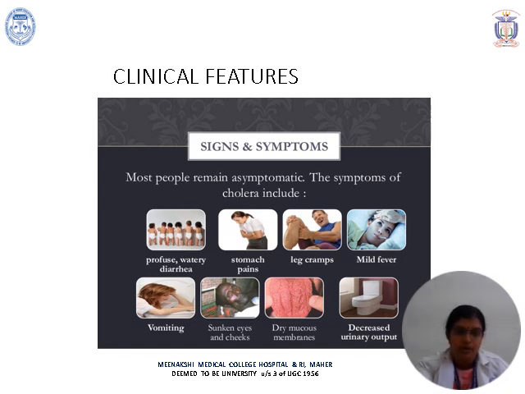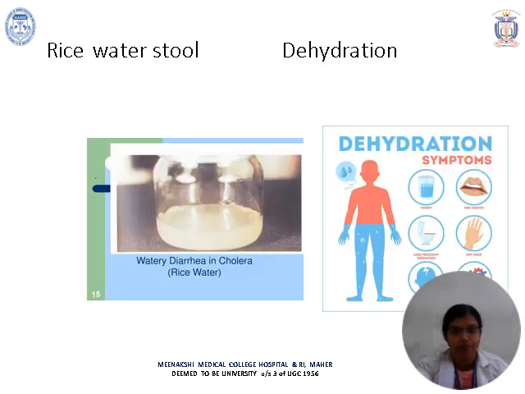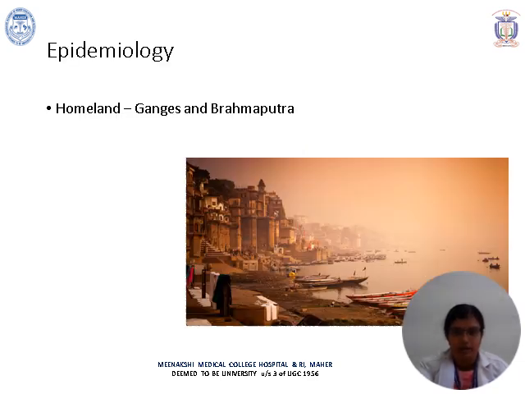Most commonly they are asymptomatic. Some of the characteristic symptoms of cholera include watery diarrhea, stomach pain, leg cramps, mild fever, vomiting, sunken eyes, dry mucous membranes, and decreased urine output, all because of loss of water. And this is the characteristic rice water stool in cholera, as well as there are signs of dehydration.